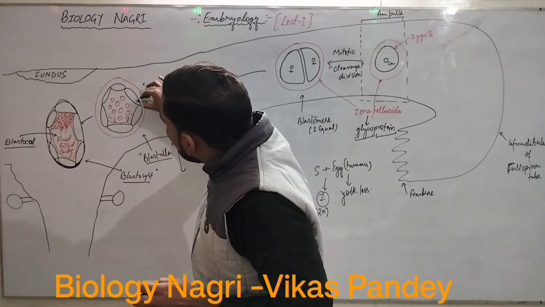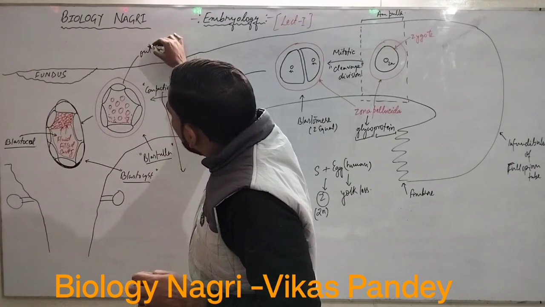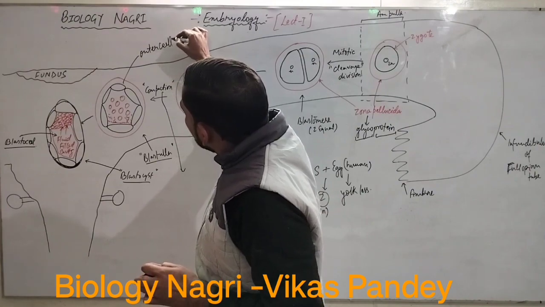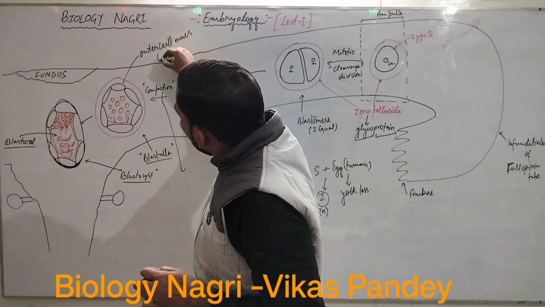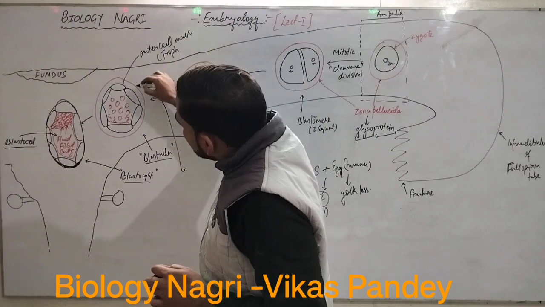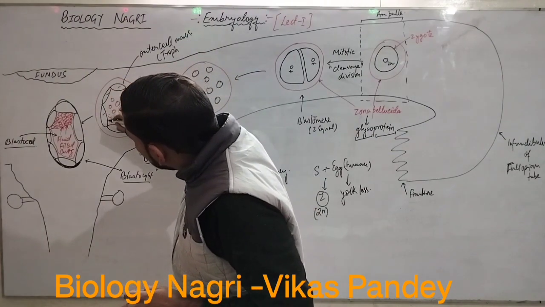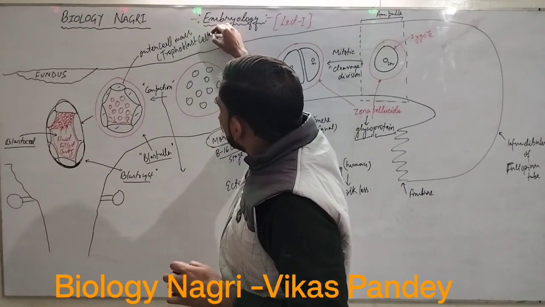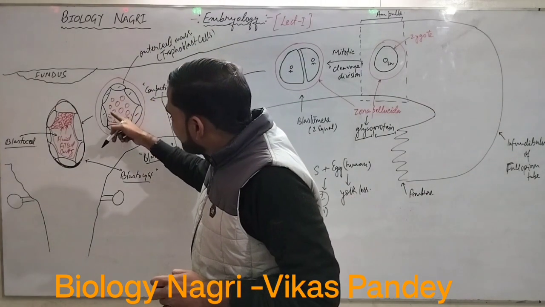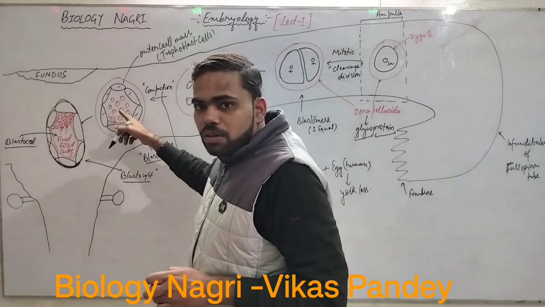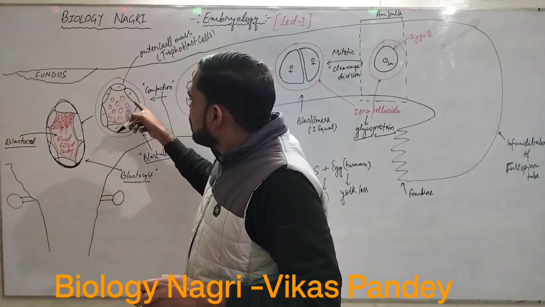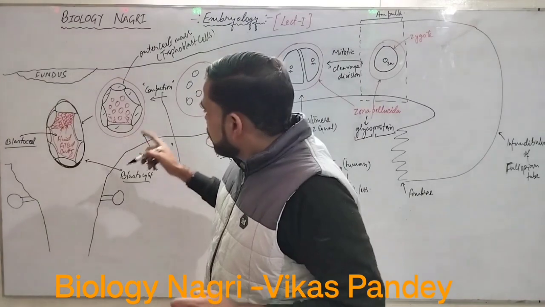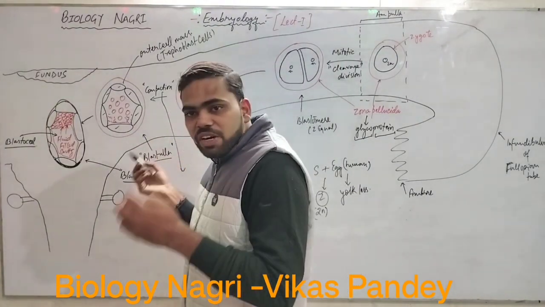In this blastula condition, some of these cells have formed the outer cell mass. These cells are called outer cell mass, or also known as trophoblast cells. These cells, I am talking about these ones. These are trophoblast cells. Okay, and these red colored inner cell mass, okay, which is scattered in the lumen of this blastula. Now, what happens further?